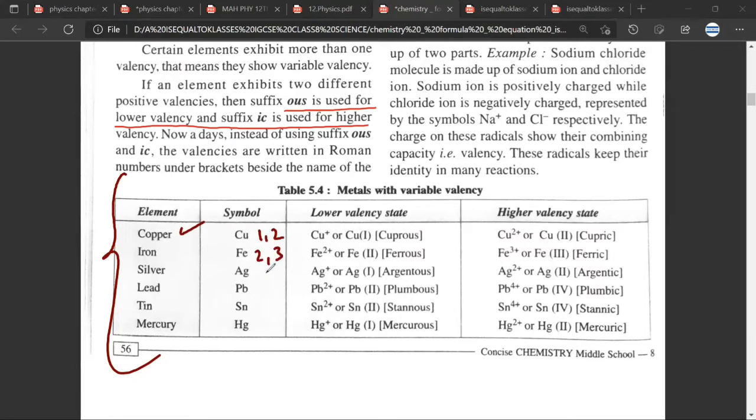Iron had variable valency of 2 and 3. Silver had variable valency of 1 and 2. Lead had variable valency of 2 and 4. Tin had variable valency of 2 and 4. Mercury had variable valency of 1 and 2. Have you understood? Yes, sir.